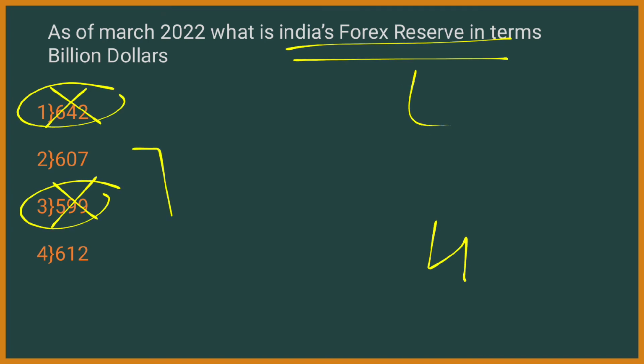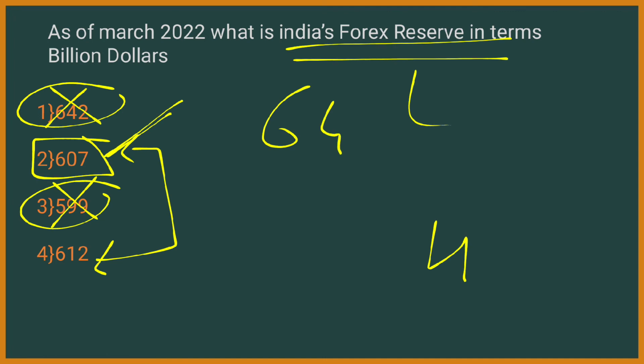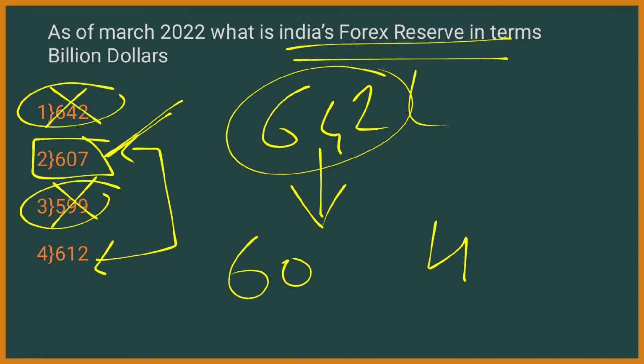In this type, you need to take a guess, right? If you don't know the answer. But here the right answer is 607. $607 billion is India's forex reserve as of 2022 March because it has recently reduced from 642 to 607.